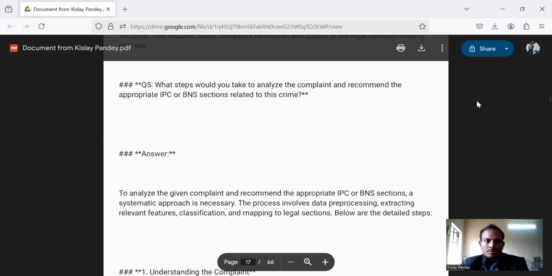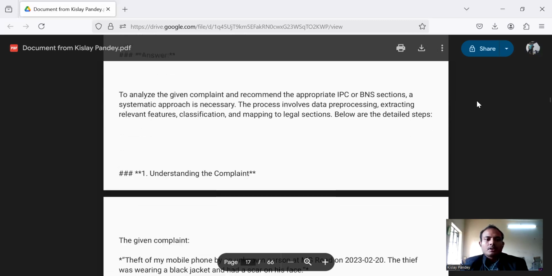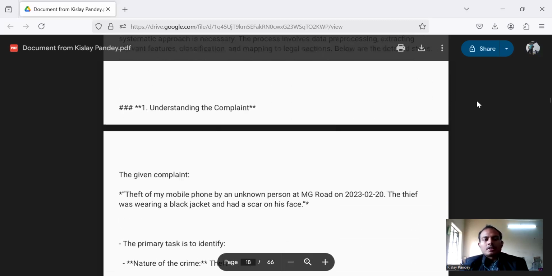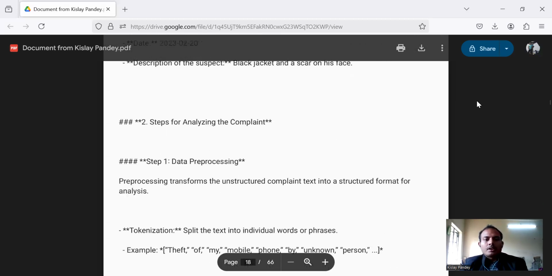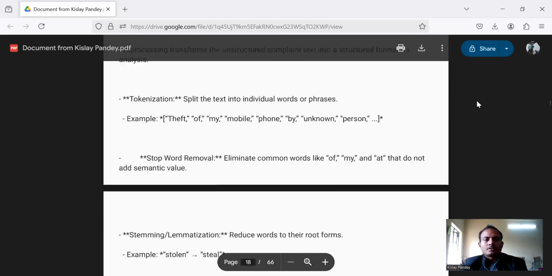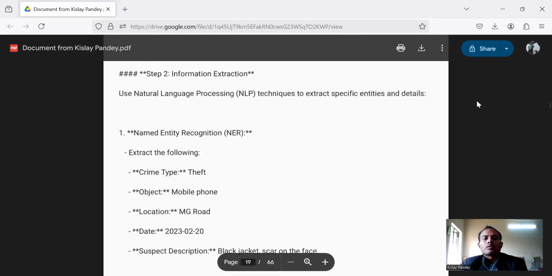Now we are moving to question number 5, which says: what steps would you take to analyze the complaint and recommend the appropriate IPC or BNS section related to the crime? What steps can you take? First is to understand the complaint. Then analyze the complaint with data pre-processing: stop word removal, stemming, lemmatization, normalization. Then we will move to information extraction.